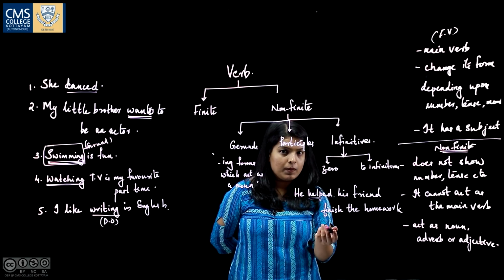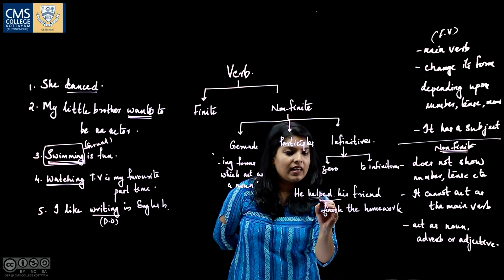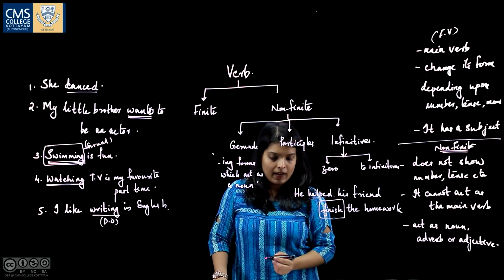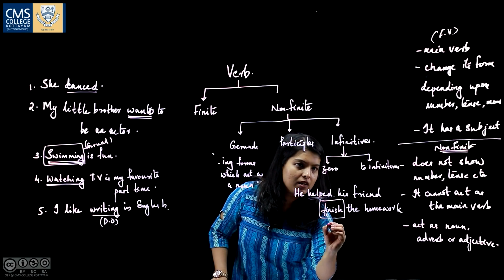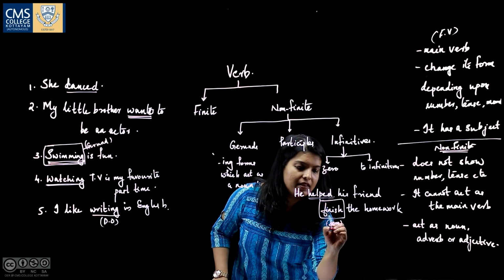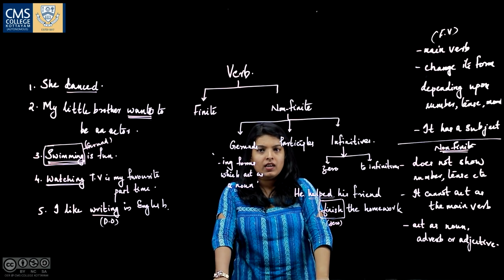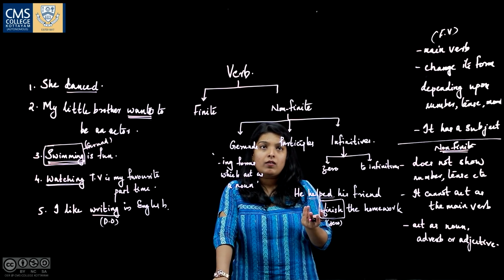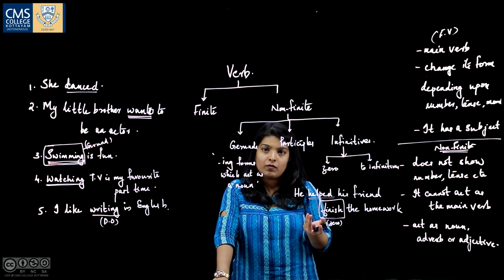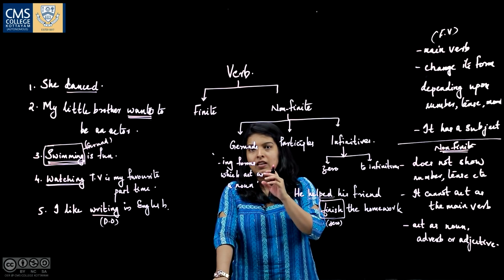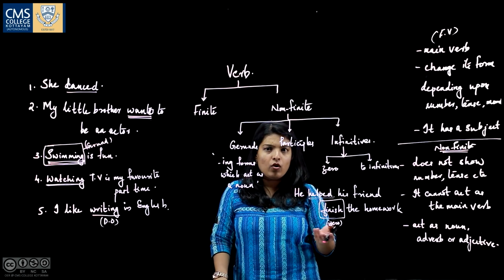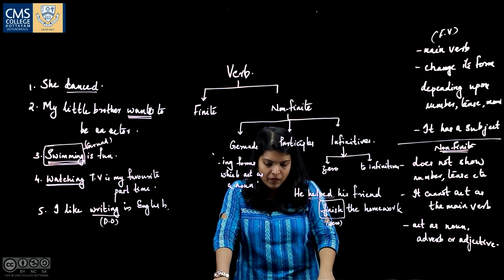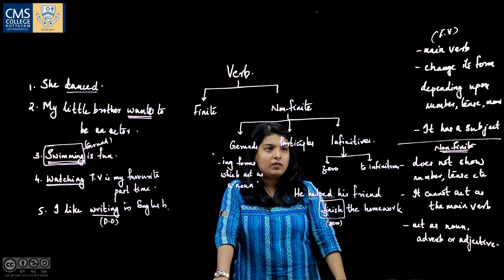Then can you find any other verbs in this sentence? Finish is yet another verb, but definitely it is not the main verb in the sentence. So here finish is the zero infinitive, acting as a non-finite verb. It is not necessary that every sentence should have a non-finite verb, but the existence of a finite verb is compulsory, though there can be non-finite verbs as well. So finish here is a non-finite verb, a zero infinitive.